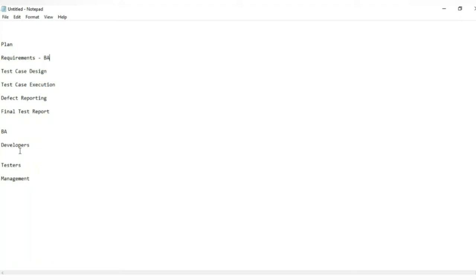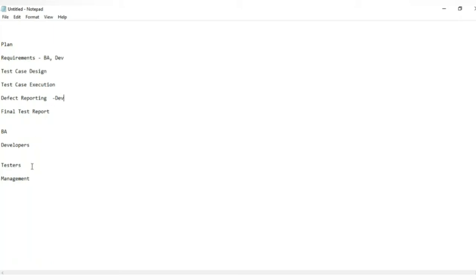Then developers: which modules will they be using? Developers will also be using the requirements module. What else? They will be using the defect reporting module. Why? Because the testing team will be reporting the defects and they have to read them so that they can fix those defects in the upcoming days. That's the reason the development team members will be using this particular module.